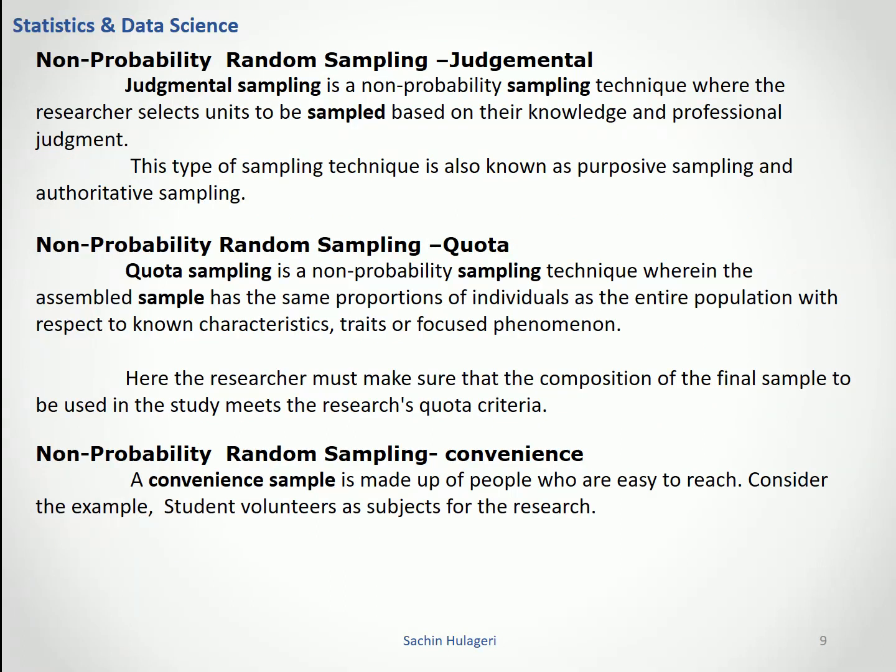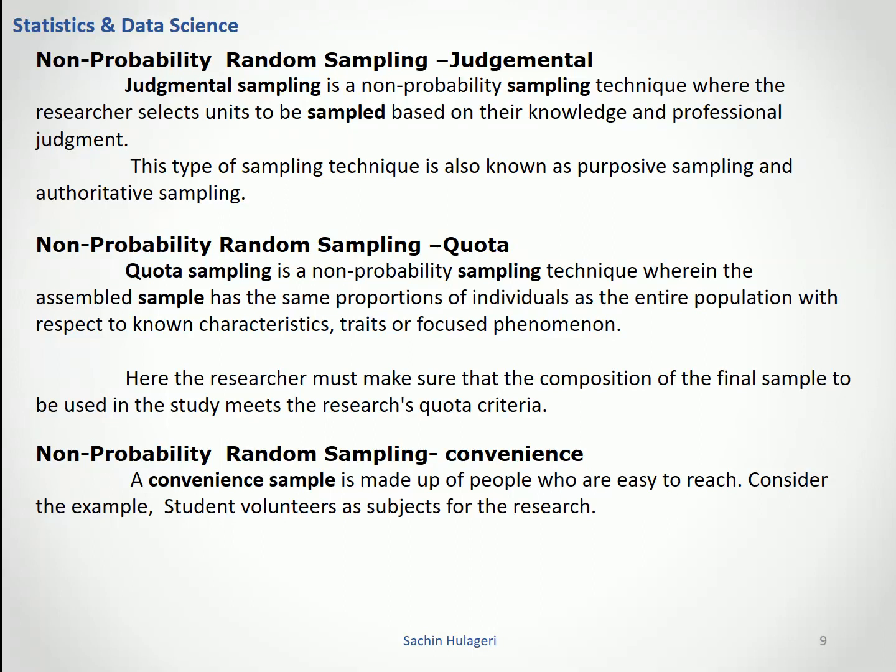Judgmental sampling. Judgmental sampling is a non-probability sampling technique where the researcher selects the units to be sampled based on their knowledge and professional judgment. This type of sampling technique is also known as purposive sampling and authoritative sampling.